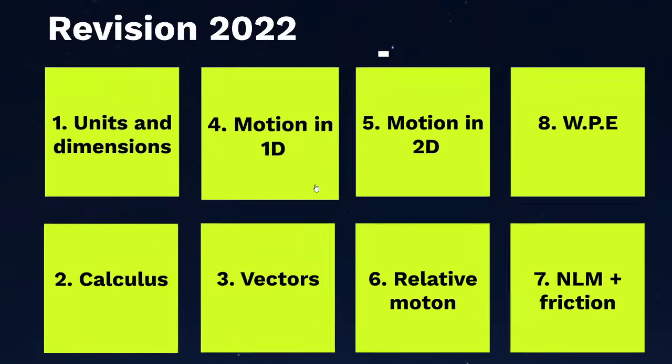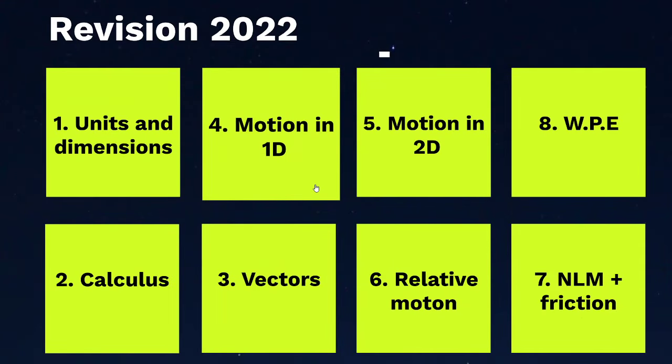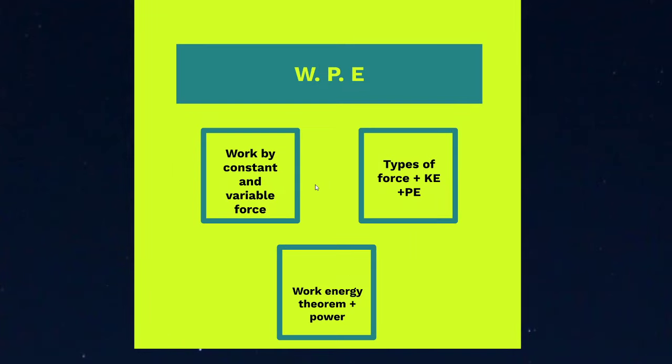Then we moved to the last chapter in this series, which is work, energy, and power. This is where we get introduced to the second bigger law, not in terms of number, since the three laws of motion you are already aware of by this time, but the bigger law we come across here, which we call the law of conservation of energy. So we talked about how when a force acts on a body and tries to make it move, it changes the energy of the system. That discussion happens over here.